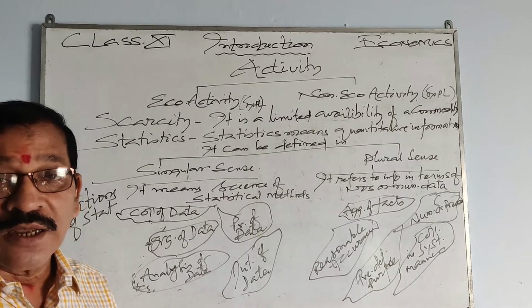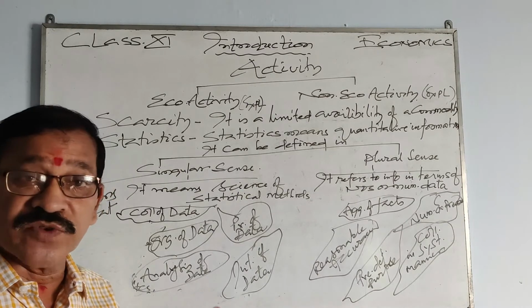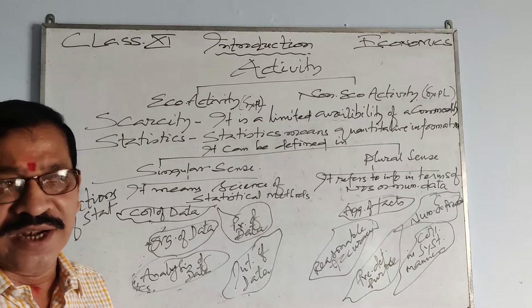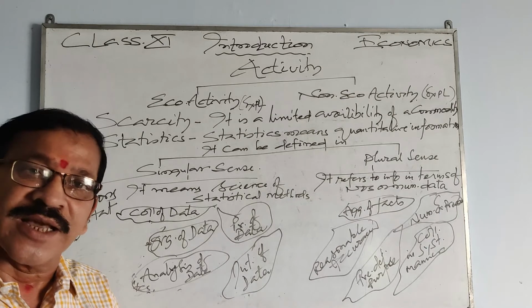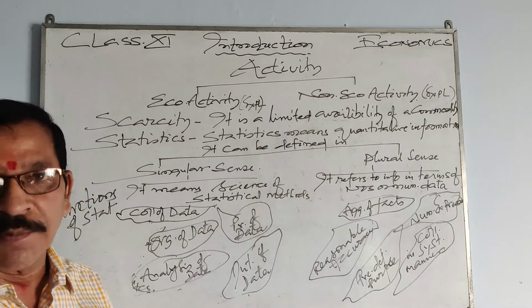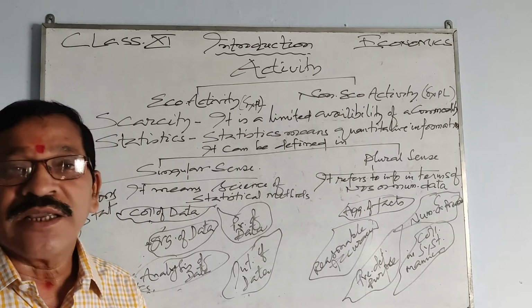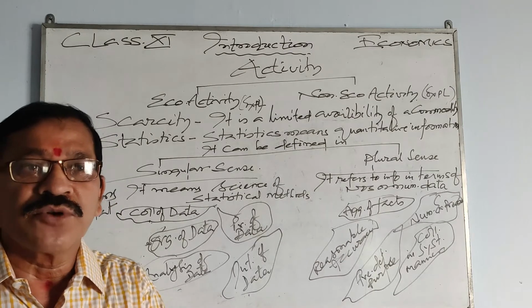After collection, organization and presentation are over, we analyze the data. There are also certain tools by which we can analyze the data. And then finally, interpretation of data. After analyzing the data, we can come to a conclusion.